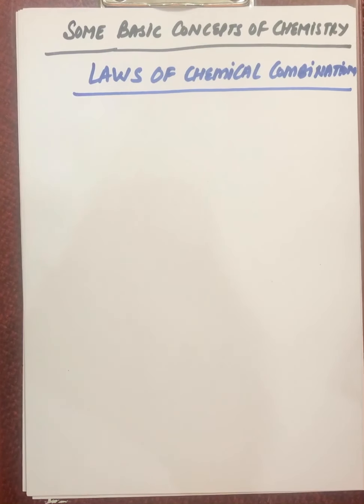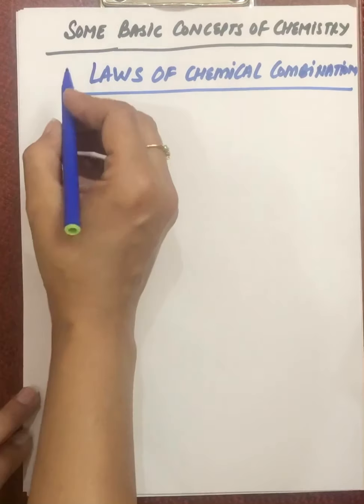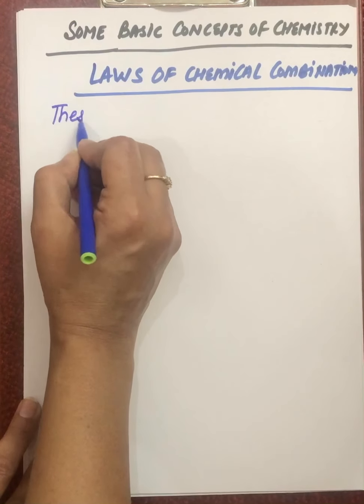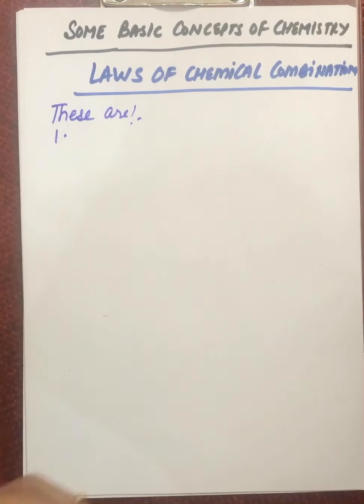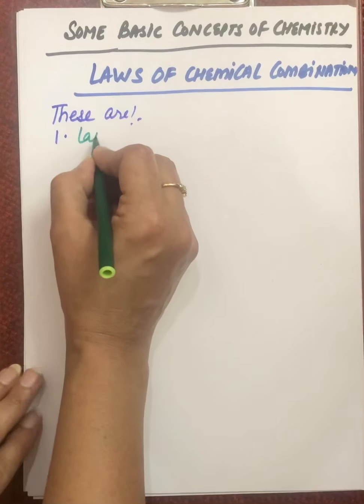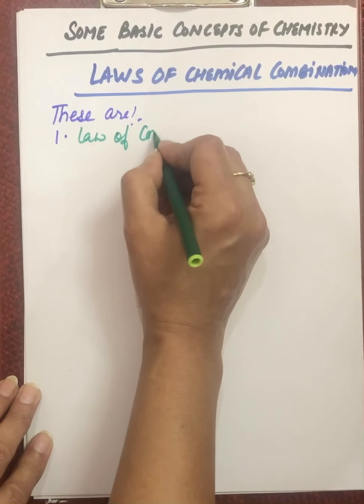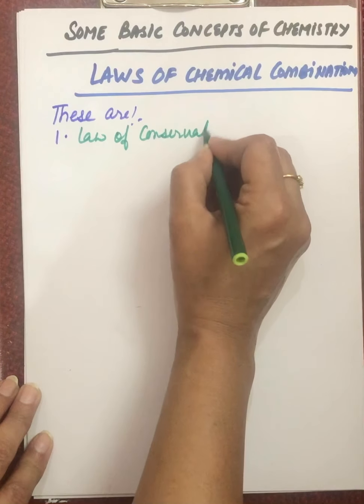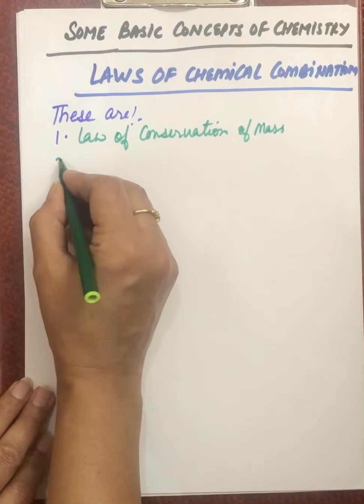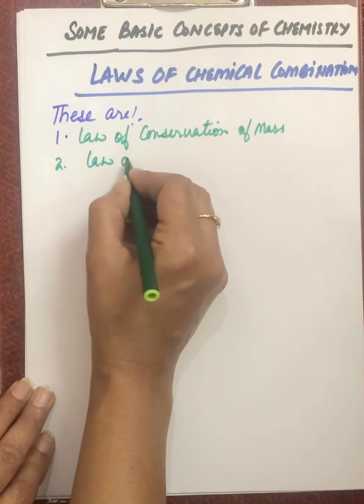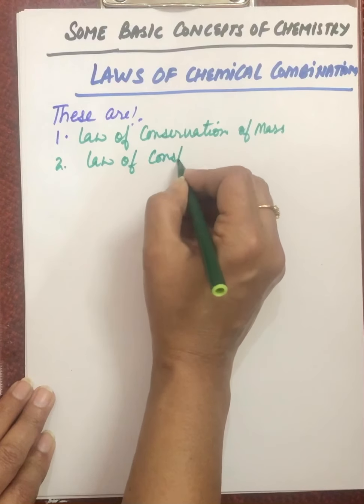Whenever some chemical reaction takes place, it is according to certain laws, and these laws are known as laws of chemical combination. These are: first law is law of conservation of mass. Second is law of constant composition.